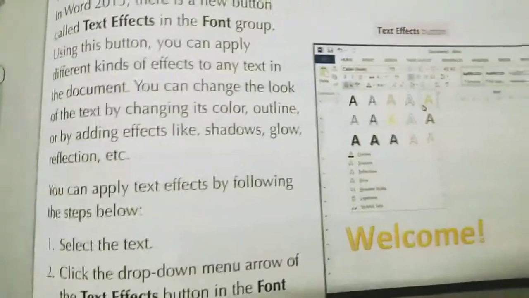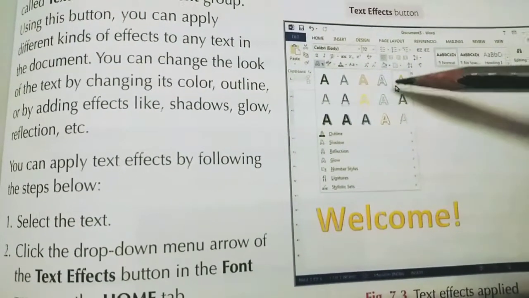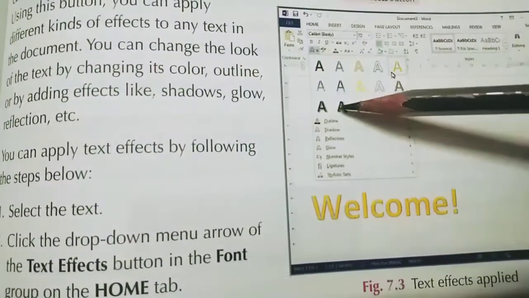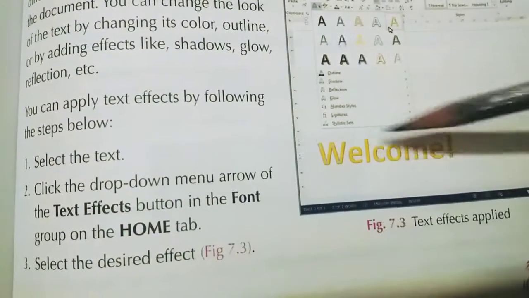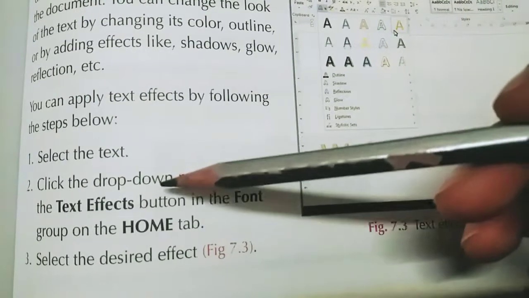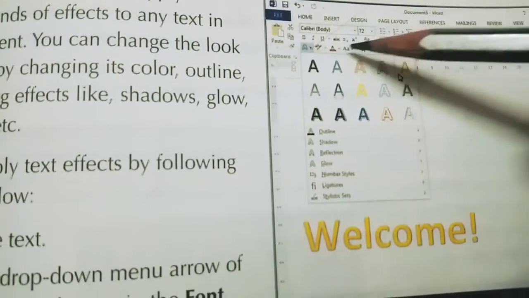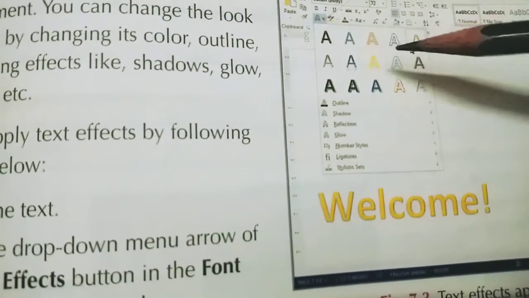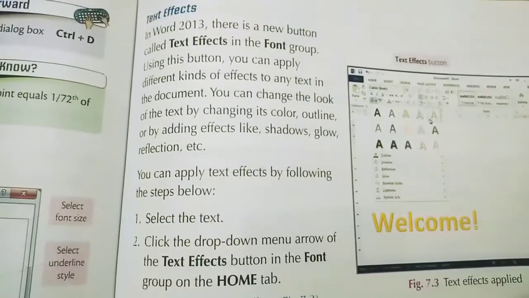So now text effect. What is called text effect? Text effect means you can give a different style of effect to your text. So this Welcome is written, and you can make a different style of this text. So where to go? Select the text first of all, then click the drop down menu arrow of the text effect button in the Font group in the Home tab. Again here only you have to click, in the Home tab, Font group. Then this menu will appear. Then click on any of the designs you want, then it will be reflected here. Understood? In this way you can make the text effects.